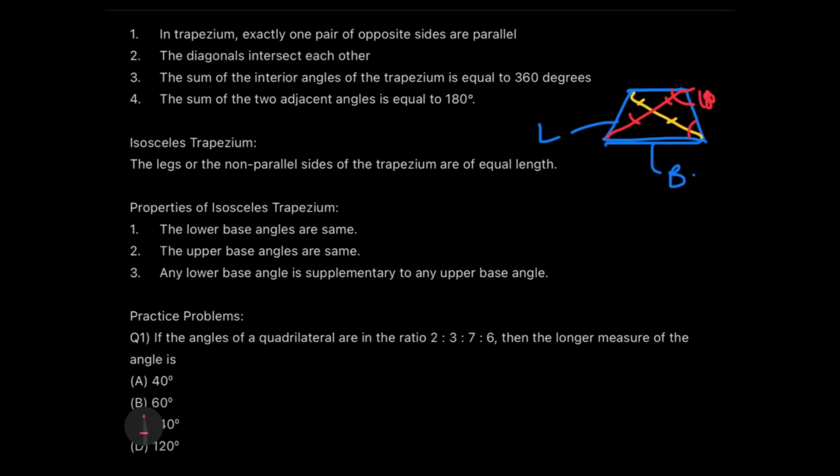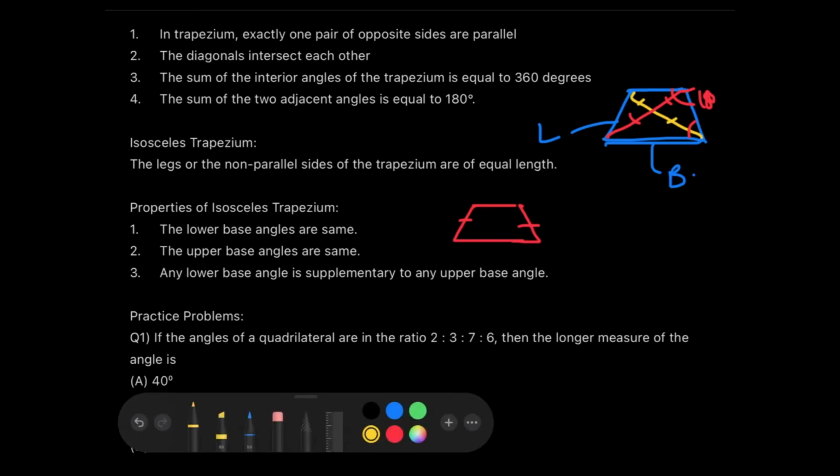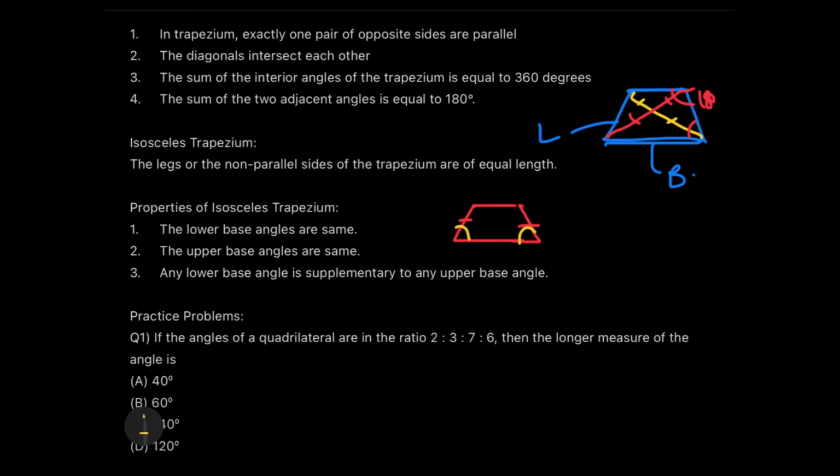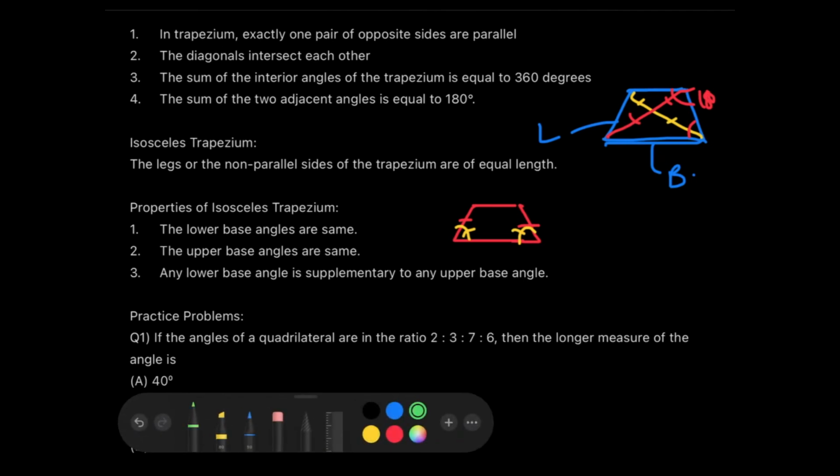Now, isosceles trapezium, same figure. The difference is that the non-parallel sides are equal. So when the non-parallel sides become equal, a few more properties are added to the existing properties. Property number one is that the lower base angles are the same. Since it's isosceles, that's why the lower base angles are the same.